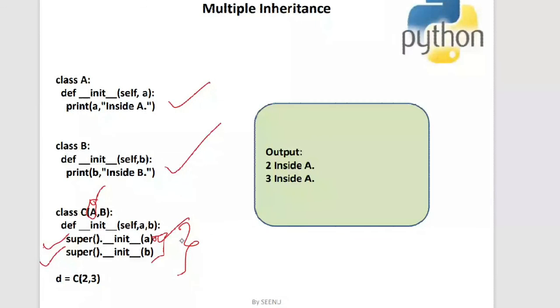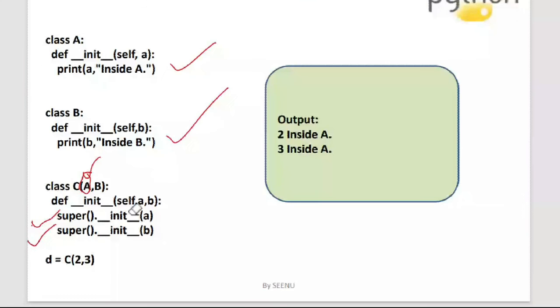Can you make that difference or not? So to make it more clear and understandable, I have written a print statement inside A so that you will understand it. You should not think that class A and class B both are called, but here both the classes are not called. Is my point clear or not?